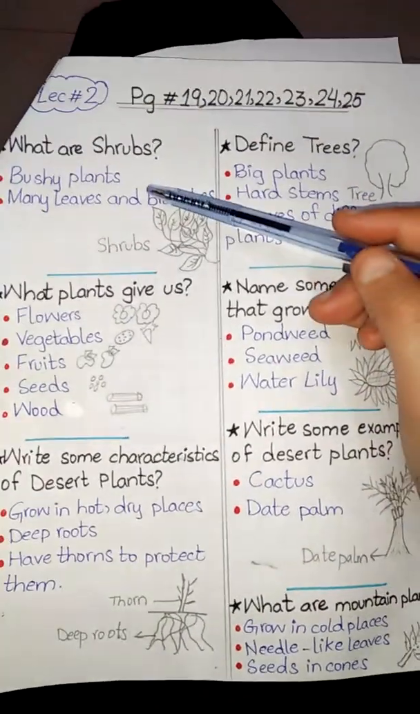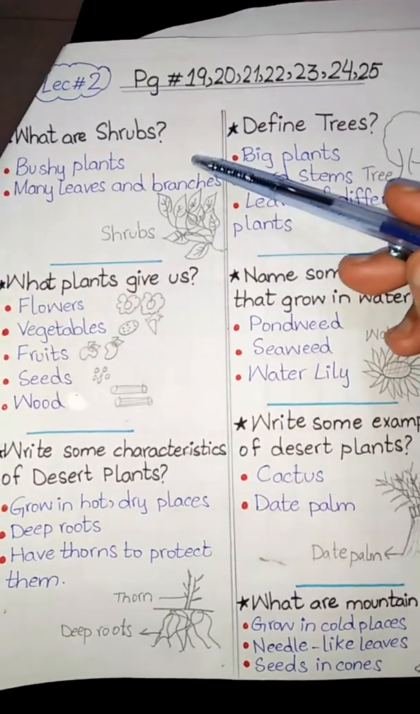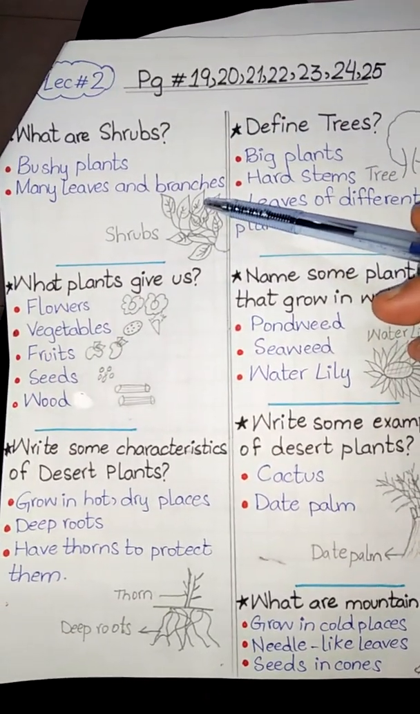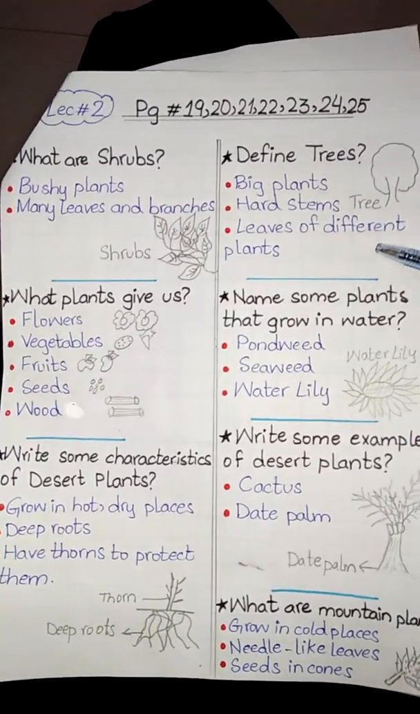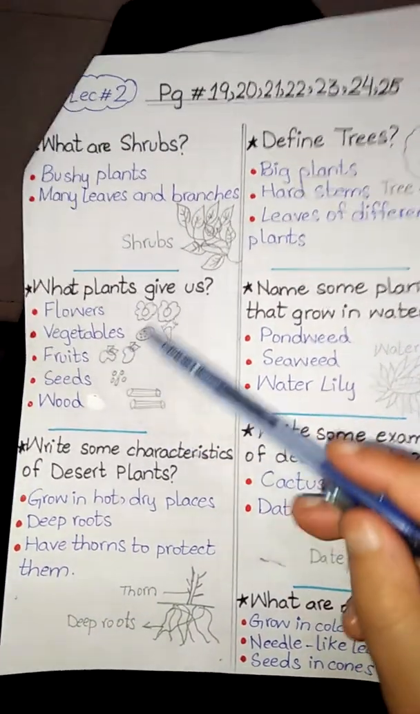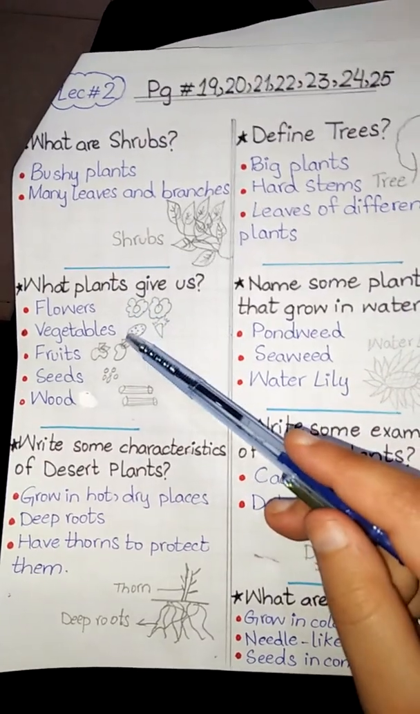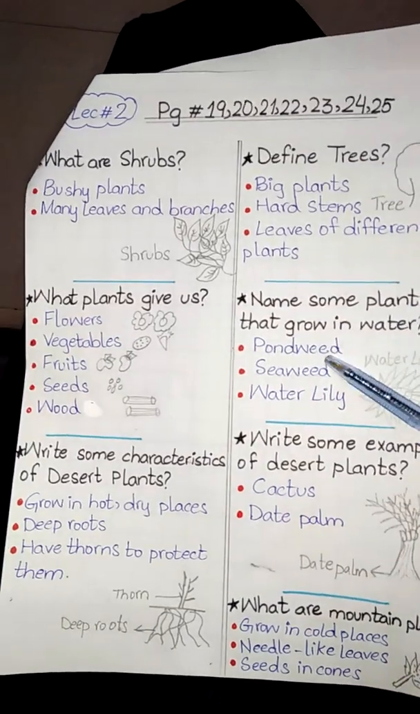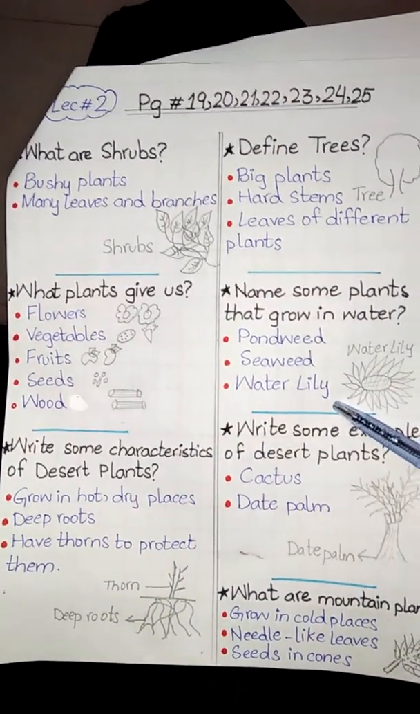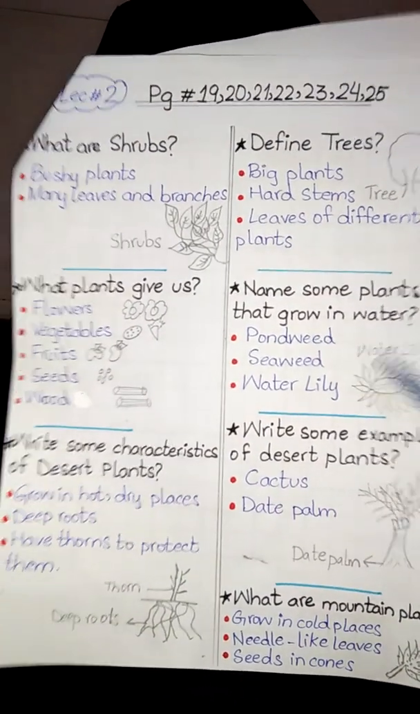Now repeat the previous lessons. Shrubs are bushy plants. They have many leaves and branches. Trees are big plants. They have hard stems. They have leaves of different plants. Plants give us flowers, vegetables, fruits, seeds and wood. Pondweed, seaweed and water lily are the plants that grow in water.